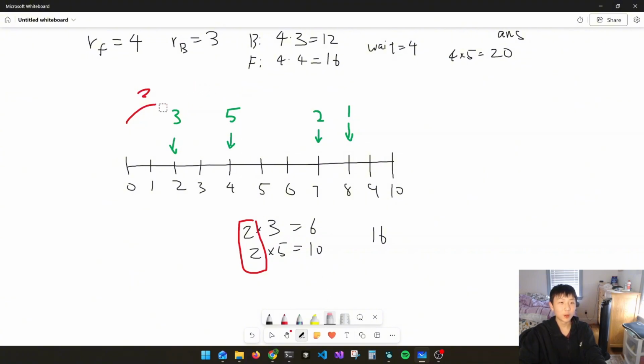And what do we do with the wait time? We multiply it by the tastiness value we get, right? So in this case, we multiplied 2 by 3. And then we multiplied the 2 by 5. But in this case, in the first case, right?